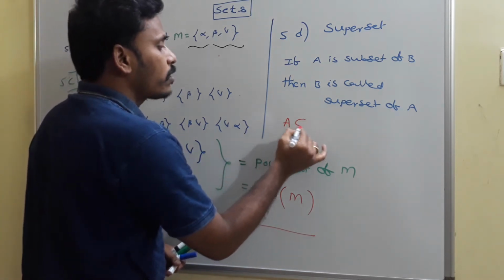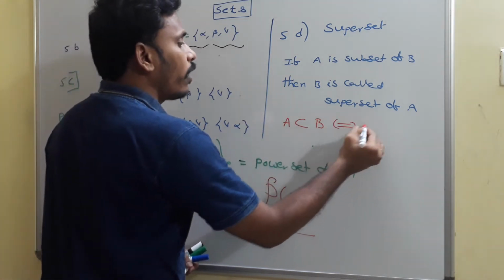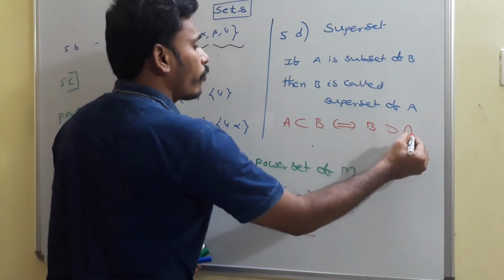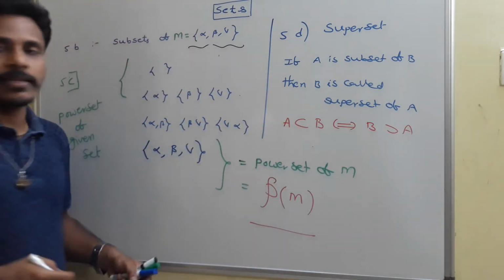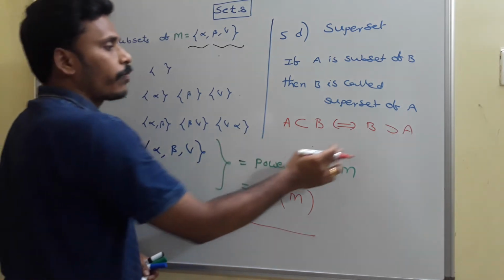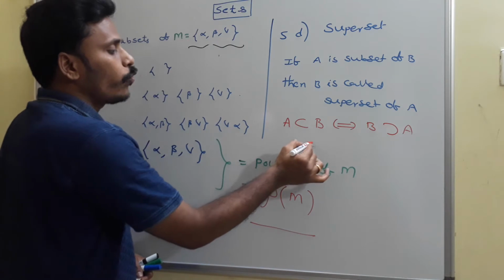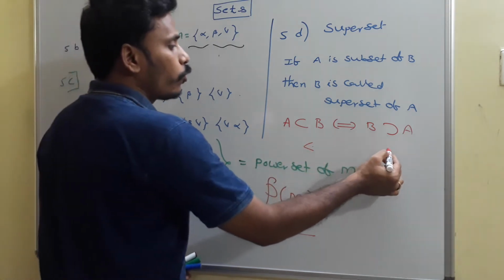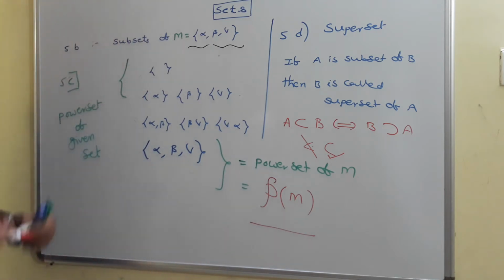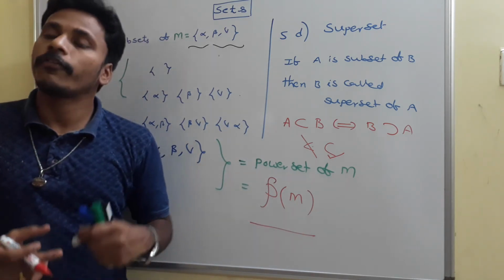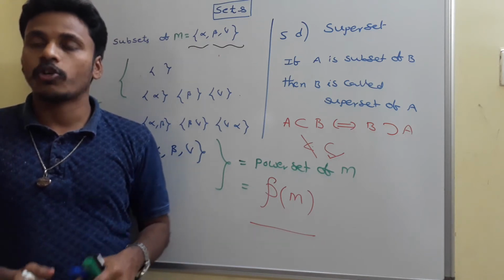A is subset of B, and since B is superset of A, then we use this notation. Just look there. Just like less than, we say it as subset, and just like greater than, we say it as superset. Don't use V-shaped symbols; you need to use U-shaped symbols, not like this, like this. So superset is nothing but, if A is subset of B, then automatically we will say that B is superset of A. That's it.